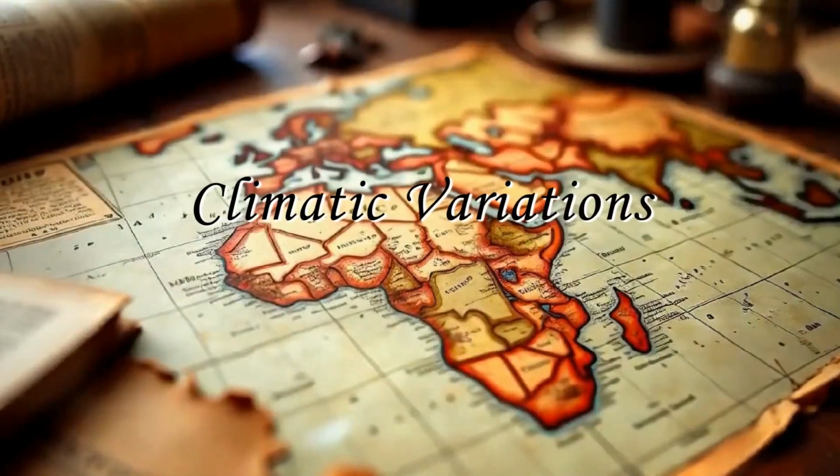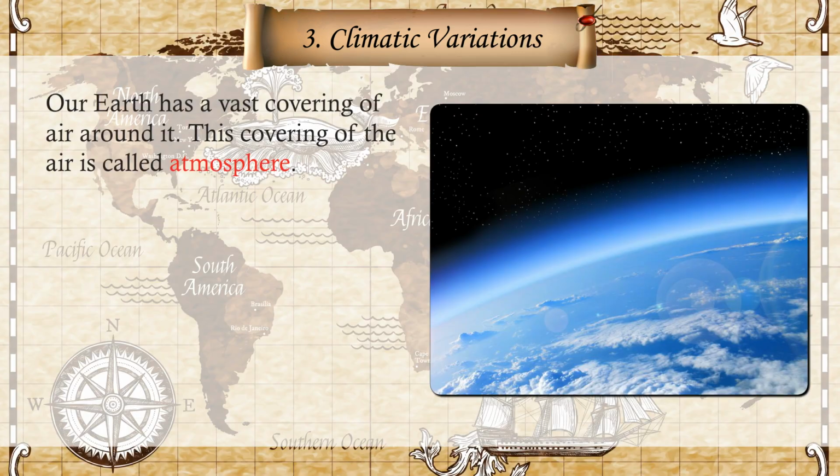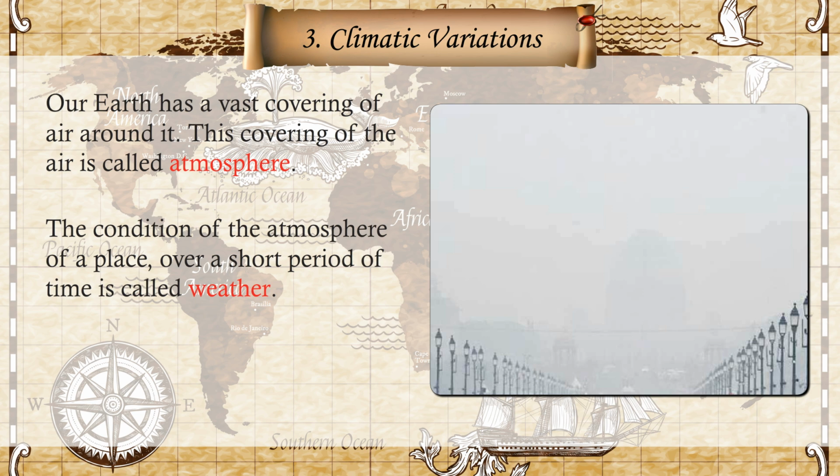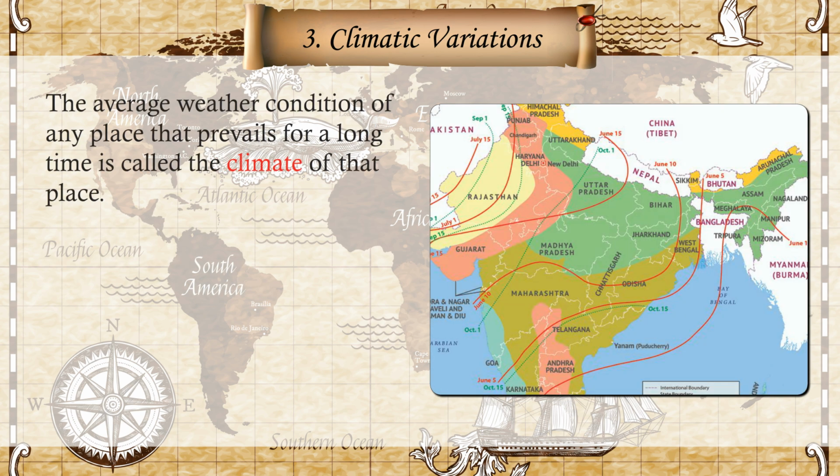Chapter 3: Climatic Variations. Our Earth has a vast covering of air around it. This covering of the air is called atmosphere. The condition of the atmosphere of a place over a short period of time is called weather. The average weather condition of any place that prevails for a long time is called the climate of that place.